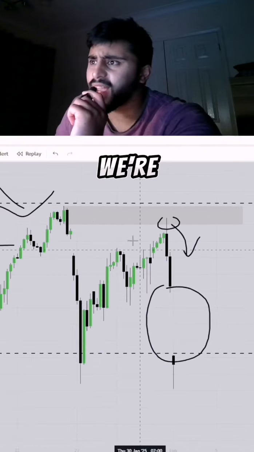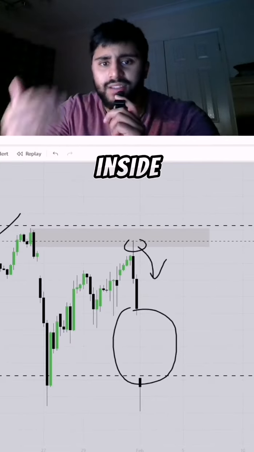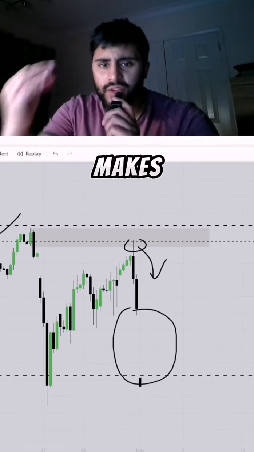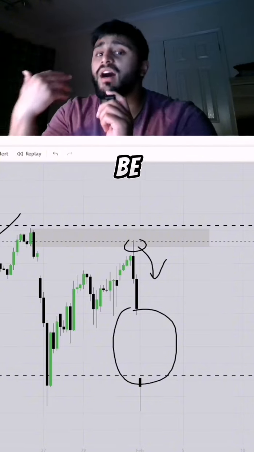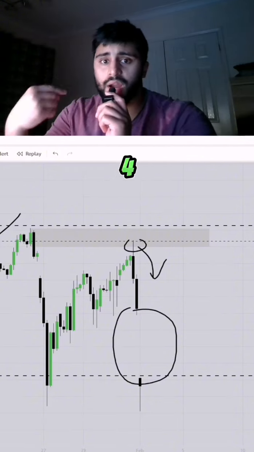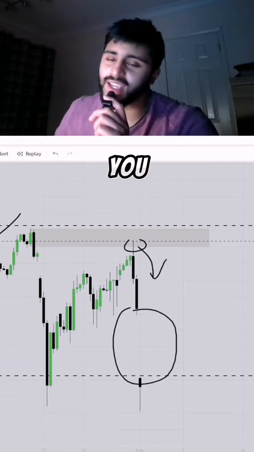Well, it's really simple. We're reacting off a fair value gap that's above the 50% level, so we're inside of a premium. What makes fair value gaps valid is they need to be in premium or discount, and they need to be a higher time frame fair value gap, such as a 4 hour or the 1 hour. So remember this in your analysis, and don't be so shocked when you see a gap.